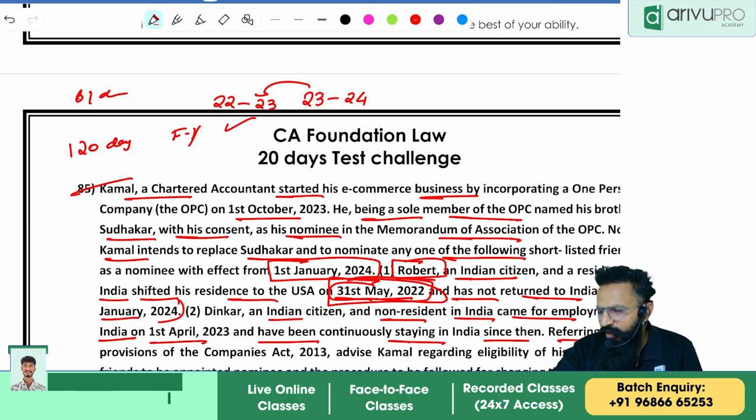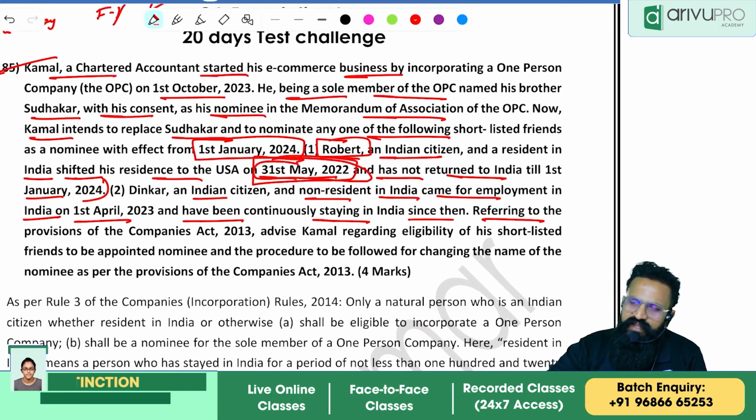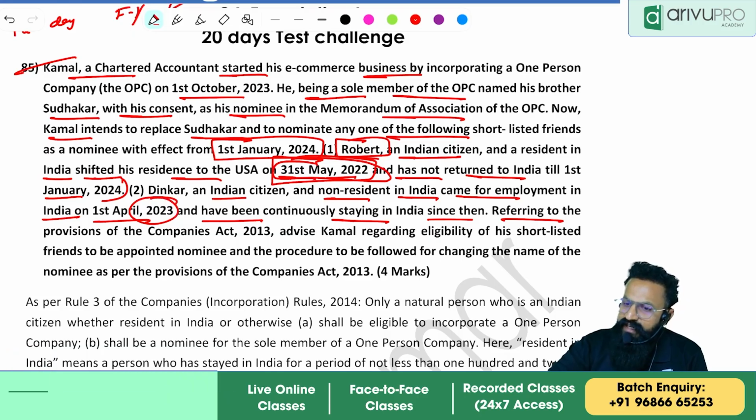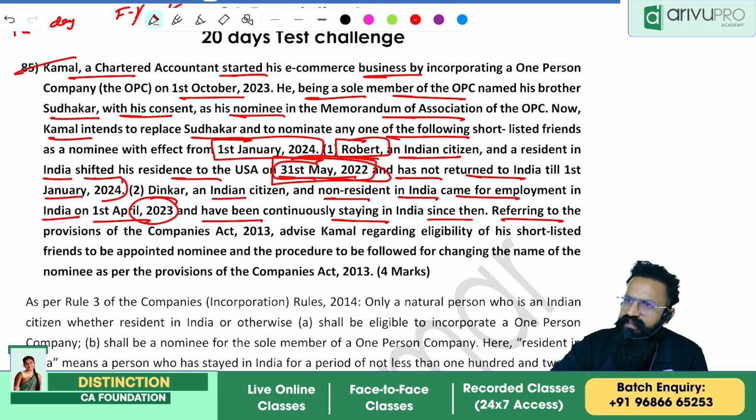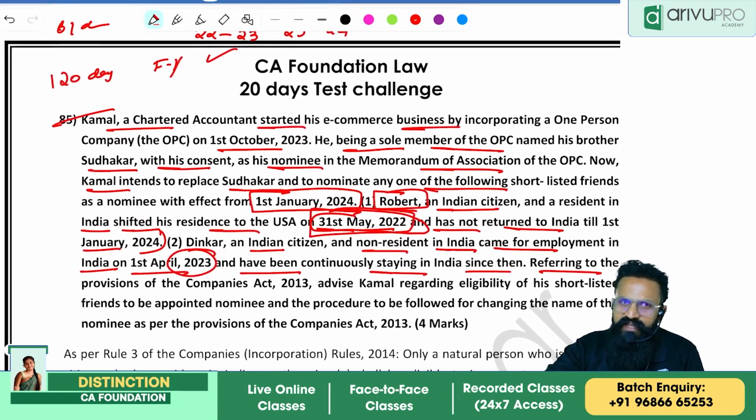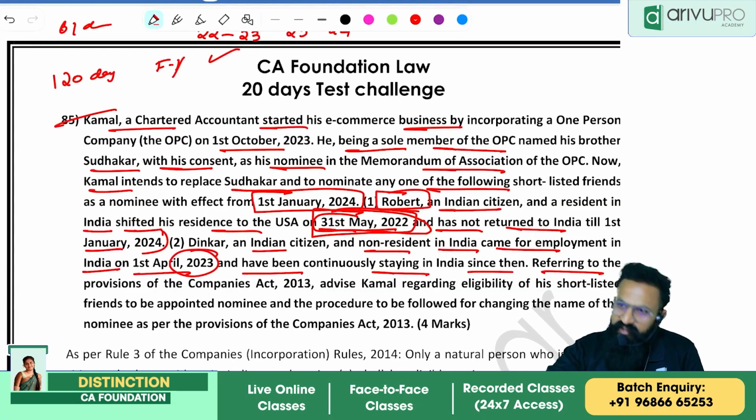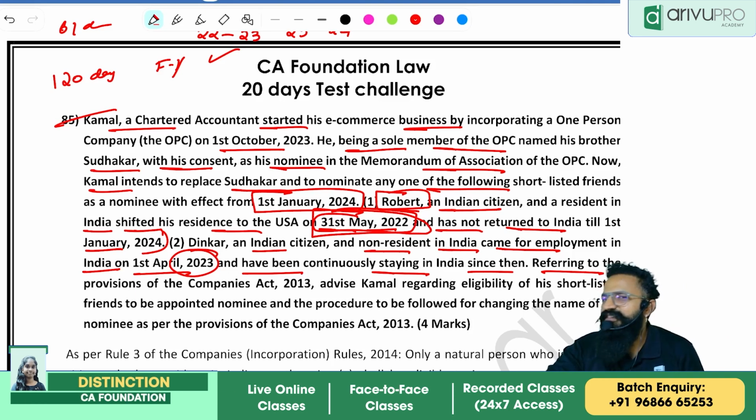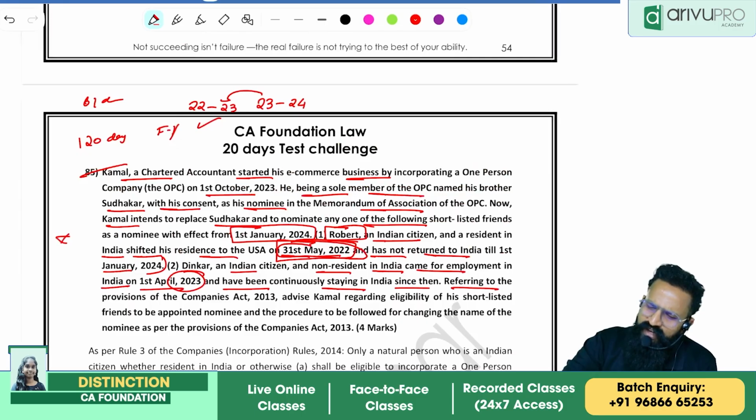Now look at the second person. Who is the second fellow? Dinakar, an Indian citizen and not resident in India, came for employment in India on 1st April 2023 and has been continuously staying in India since then. Can this person be a nominee? He has been in India continuously. Possible, not possible? Yes or no? Be confident when you say.